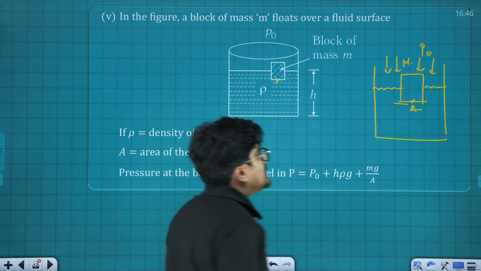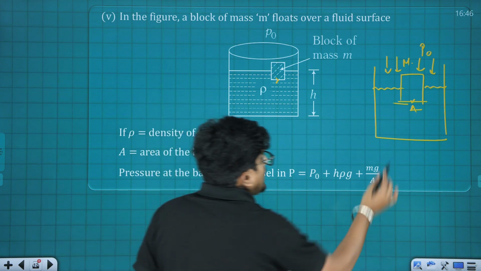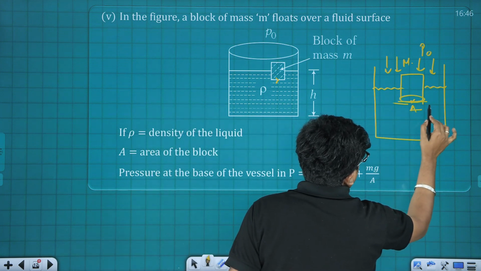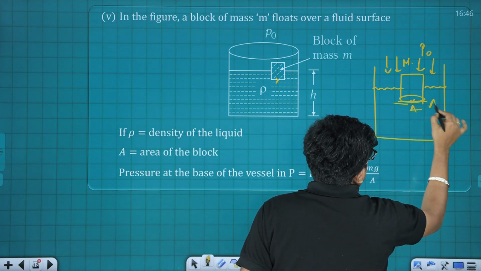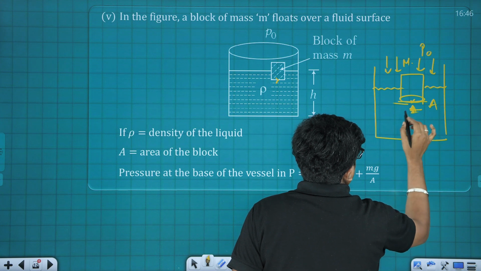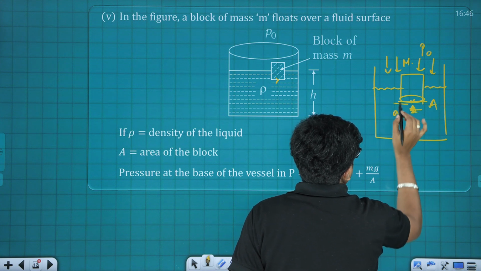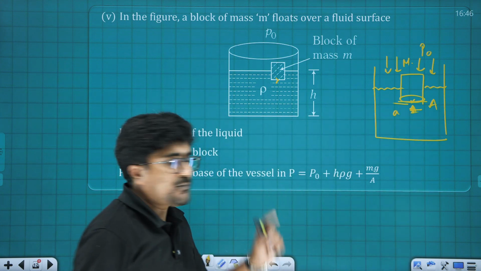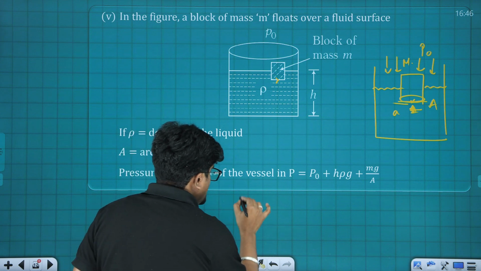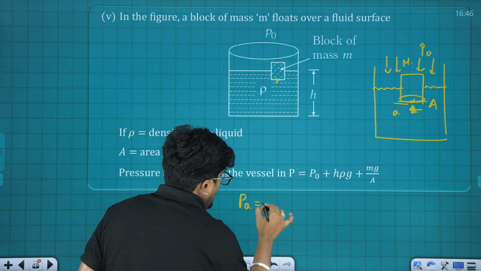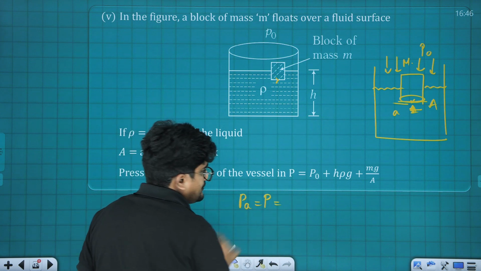Let me mark it as A. Now this cross sectional area is capital A, and let me mark this point as small letter a. Now pressure at small letter a, I am going to mark it as capital P.